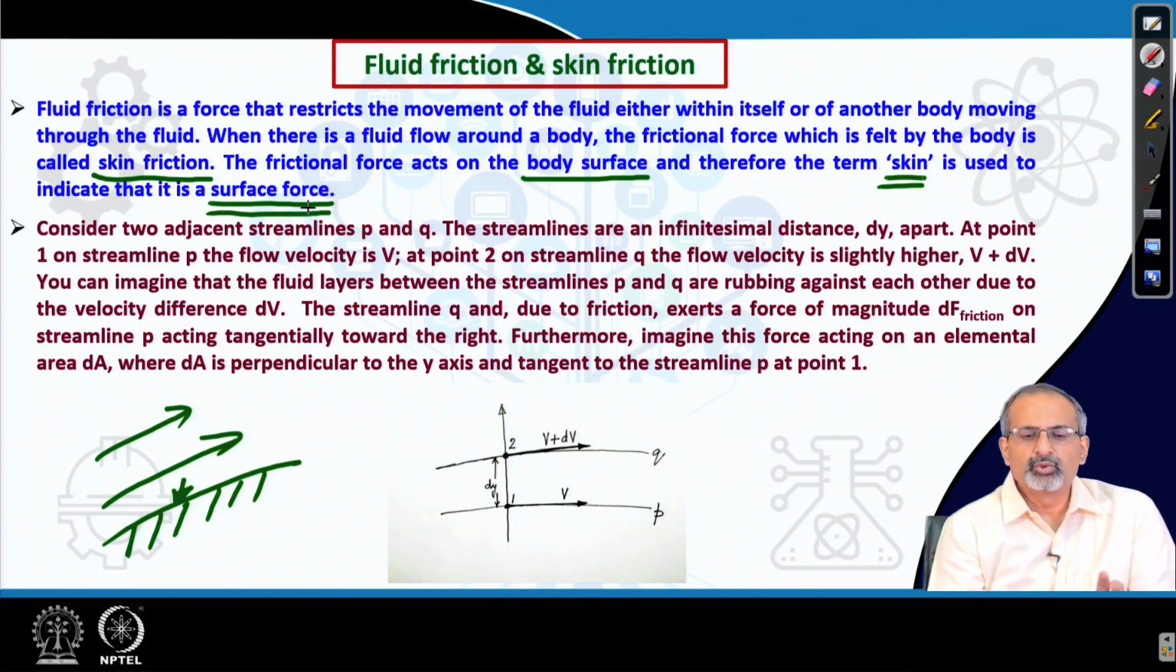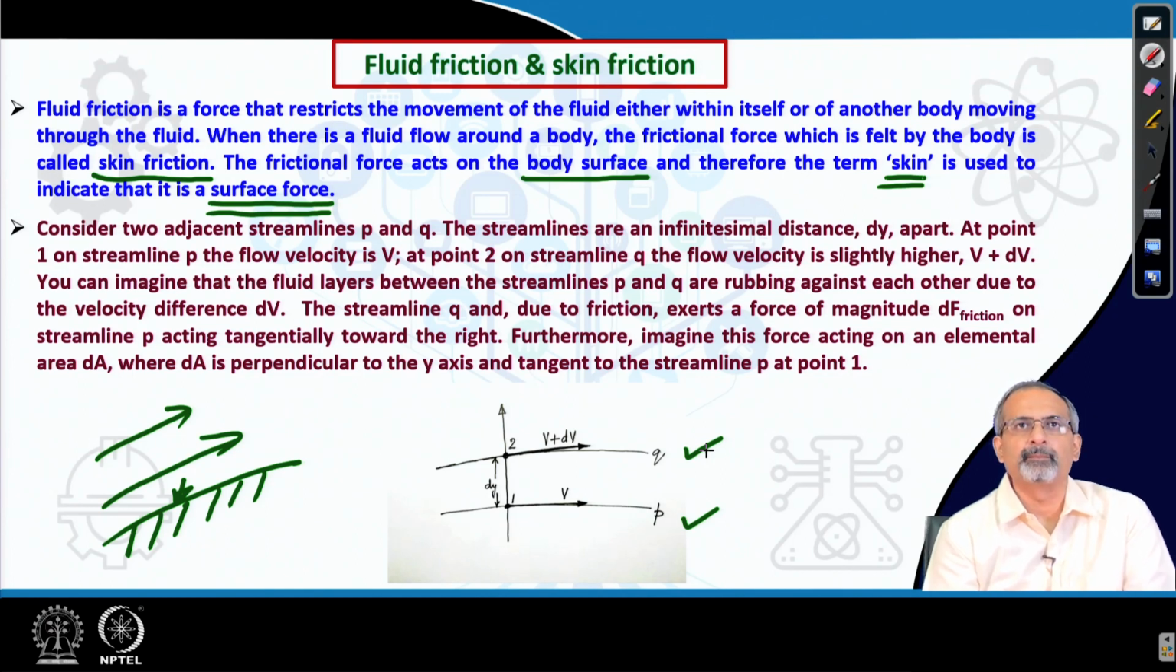Now, we consider two adjacent streamlines P and Q in the flow field. We do not have any solid surfaces here, we are right in the middle of the fluid. The streamlines are an infinitesimal distance dy apart, which is this distance. At point 1 on streamline P, the flow velocity is v. So, this is the point 1, this is the velocity vector representing the velocity at that point 1. And at point 2 on streamline Q, the flow velocity is slightly higher, v plus dv. So, that is shown here, and you notice that the velocity vectors are tangential to the streamlines at the respective points.